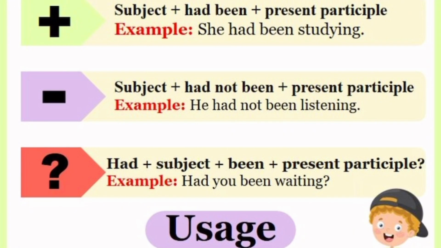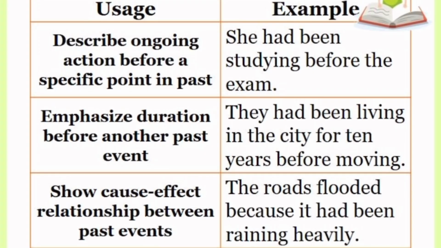Both happened in the past. The exam happened in the past. The fact that she had been studying also happened in the past. That's why we use had. It also emphasizes duration before another past event. They had been living in the city for 10 years before moving. It also shows a cause and effect relationship between two past events. The road flooded because it had been raining heavily. It is simply talking about actions that were going on in the past before another specific action in the past.